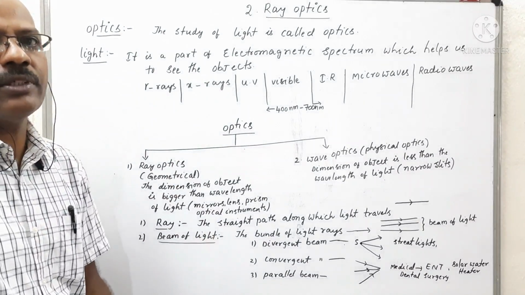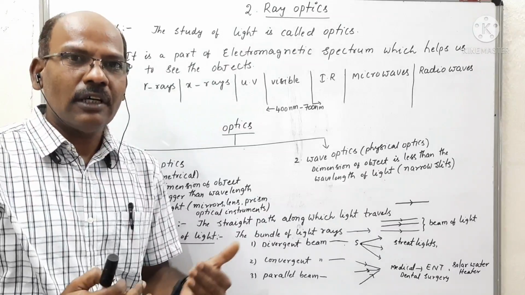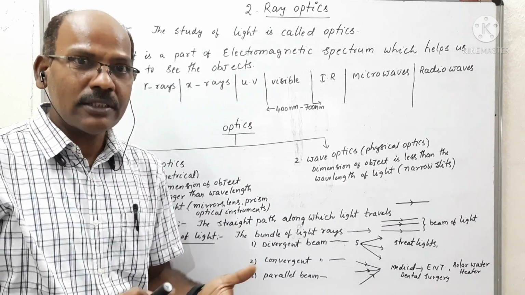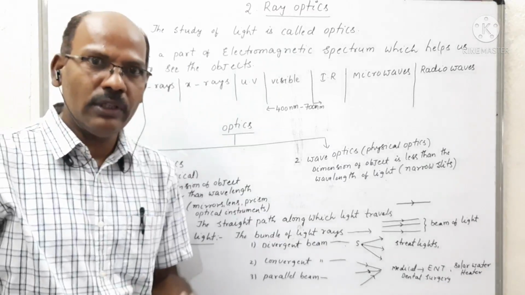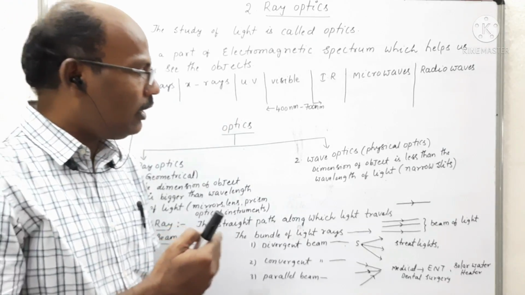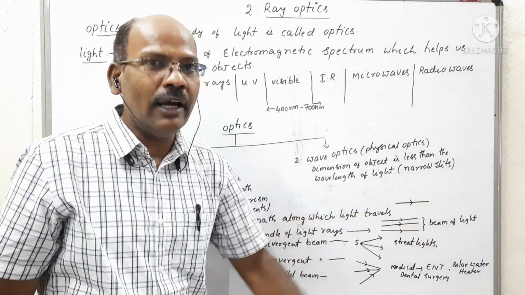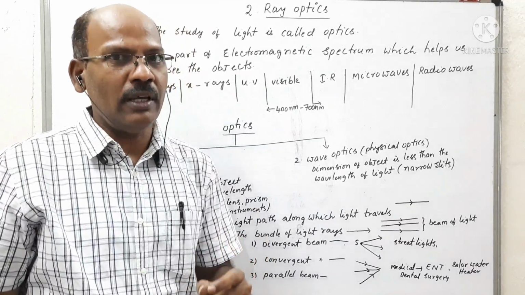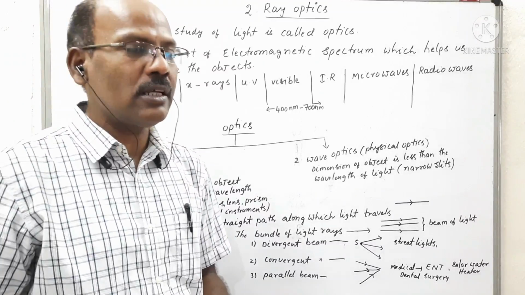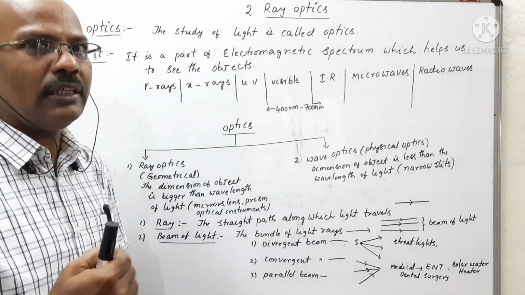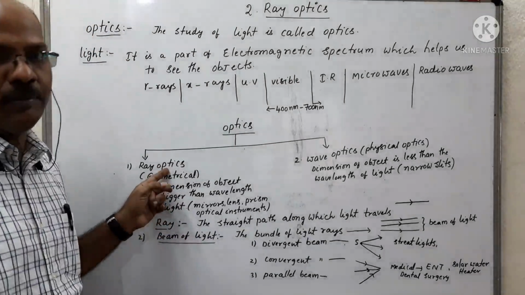Or otherwise we can also say that it is the branch of science which explains the behavior of light based on the rectilinear propagation of light. We know that light always travels in a straight path. That is called rectilinear propagation of light. Based on the rectilinear propagation of light, we can study the behavior of light. That is also called ray optics.